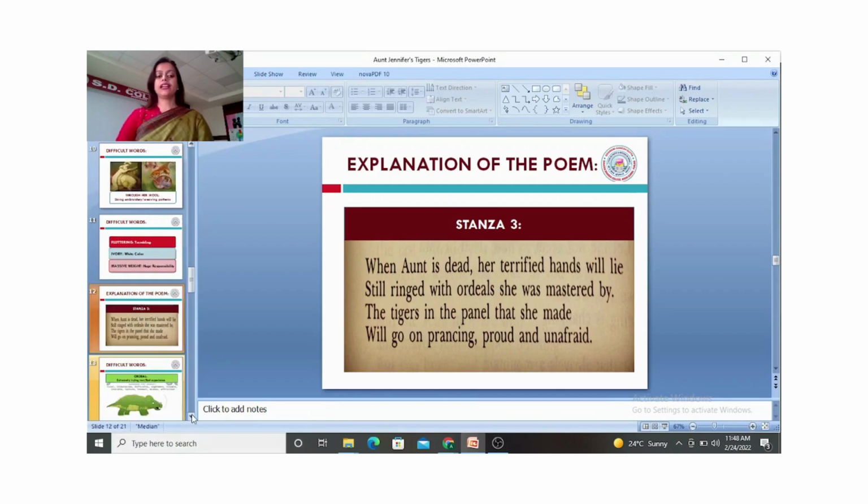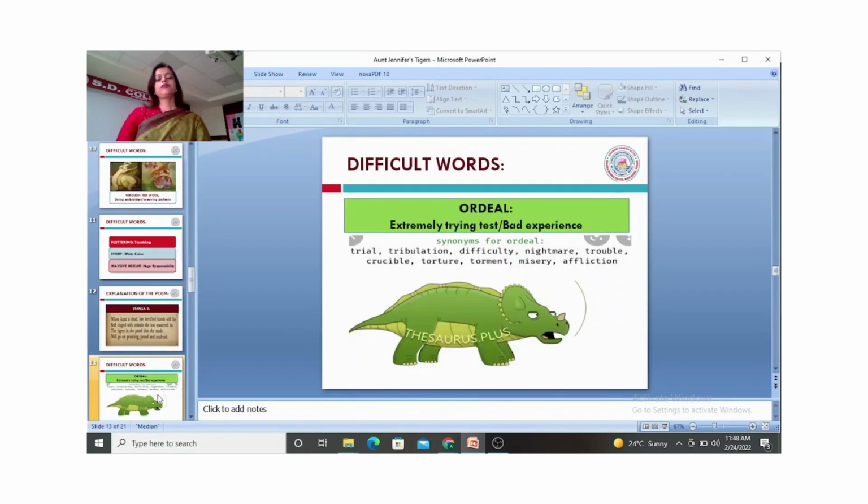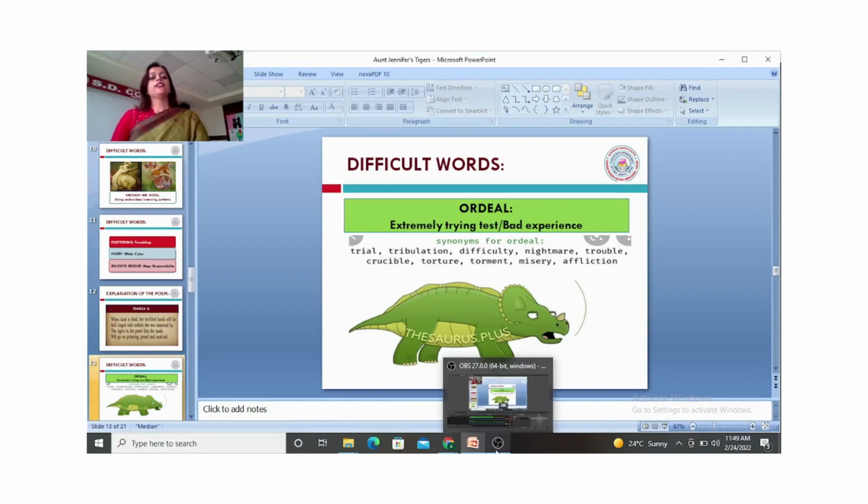So the important word in stanza number 3, which you have to take count of, is ordeal. Ordeal is an extremely trying, testing situation, an extremely bad experience. And unfortunately for Aunt Jennifer, this ordeal is her marriage, which she has to live every day and every night.